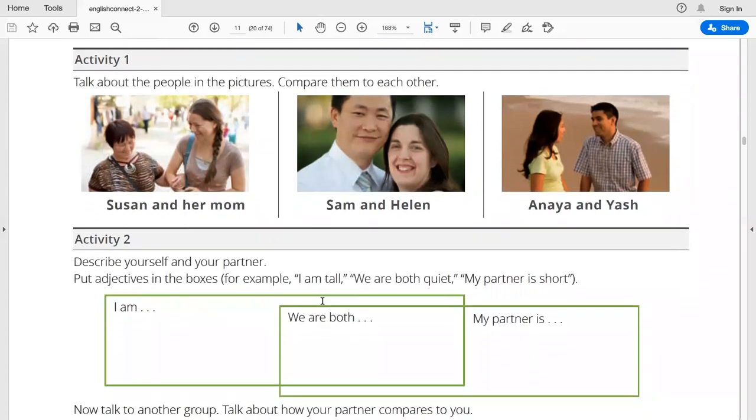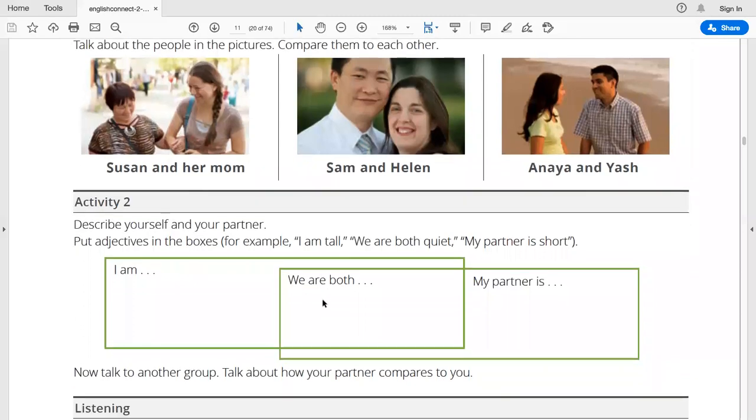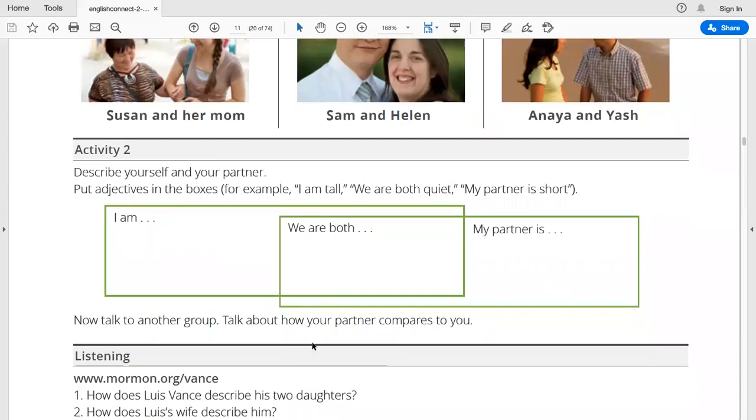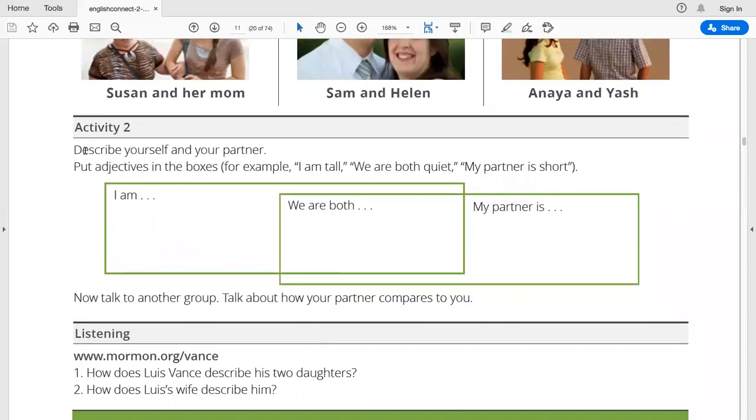The next activity, describe yourself and your partner. With your partner, that can be your spouse, your brother, your sister, your cousin, your classmate, or somebody else that can help you at home or during the class. And then describe yourself and your partner.